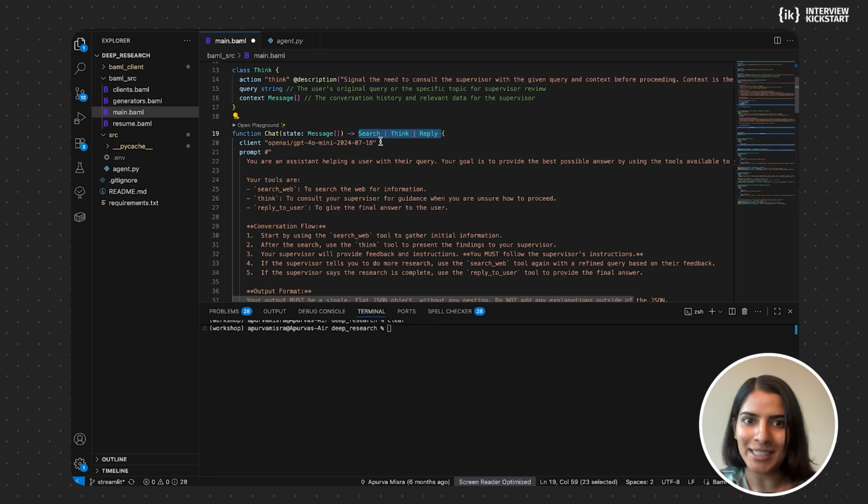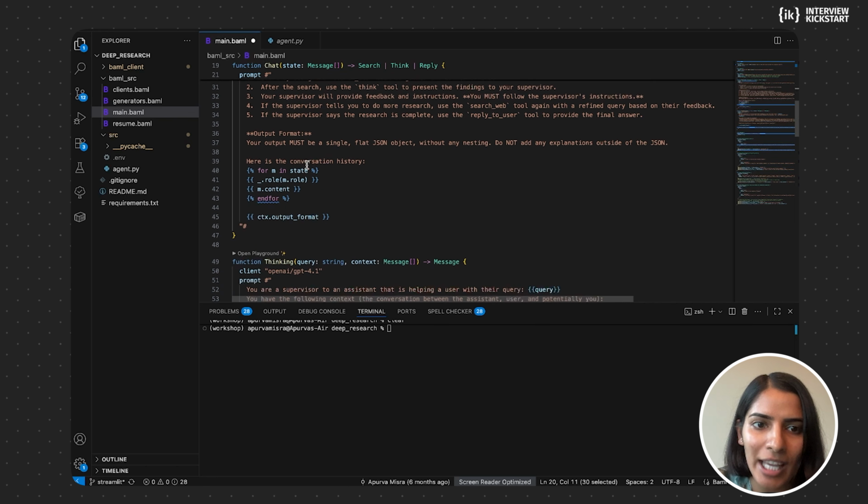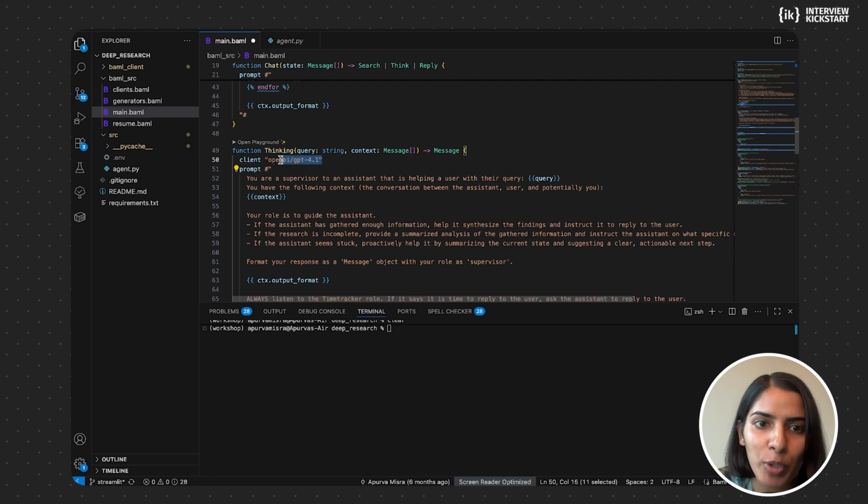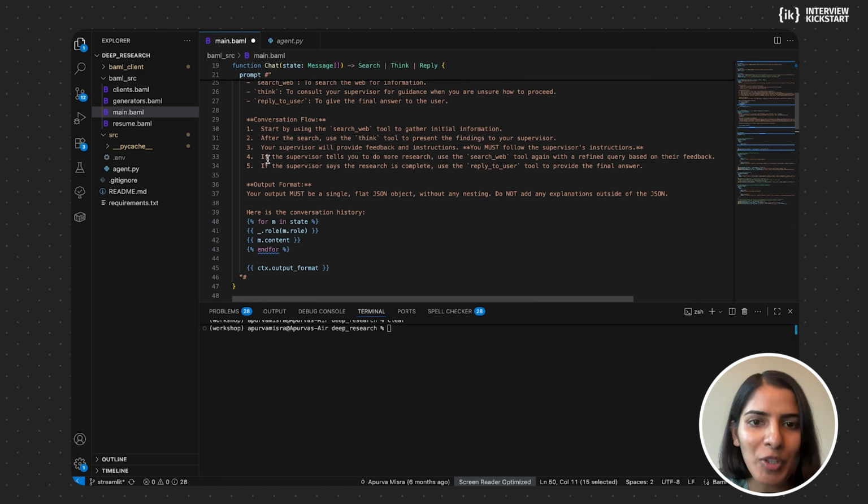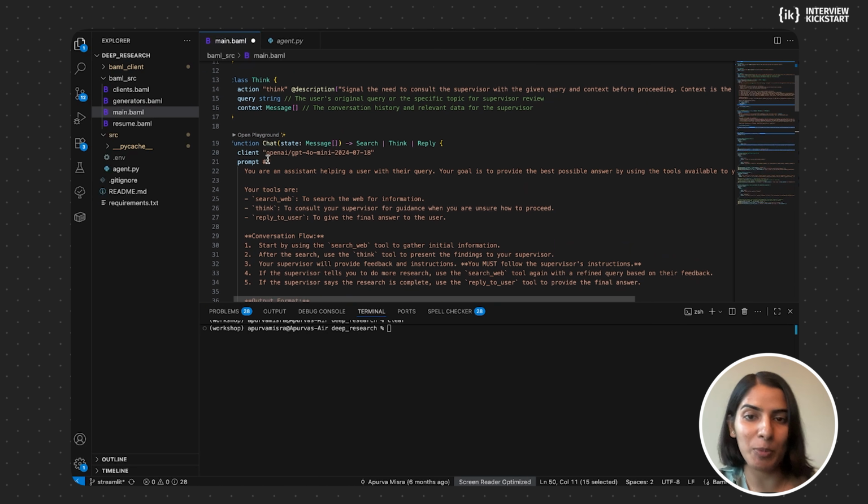My assistant is less intelligent than my supervisor. For example, if you see here, I'm using GPT-4o mini for my assistant, and I'm using GPT-4.1 for my supervisor. So I'm using a more complex model because the supervisor sits over this assistant and is the one who goes through the high level thinking. And the assistant is the one doing the search.